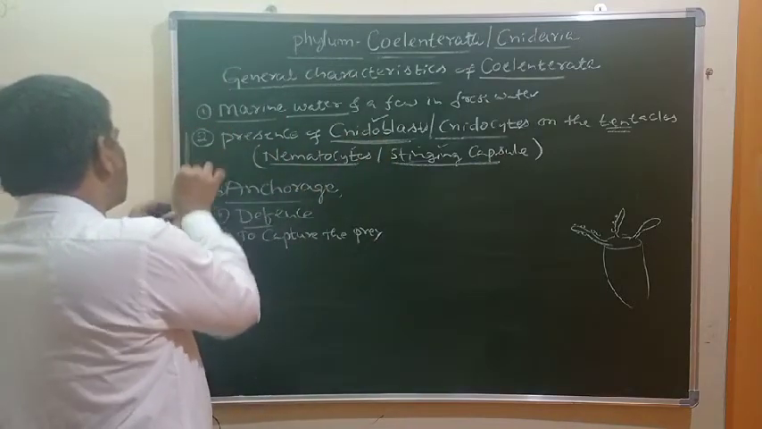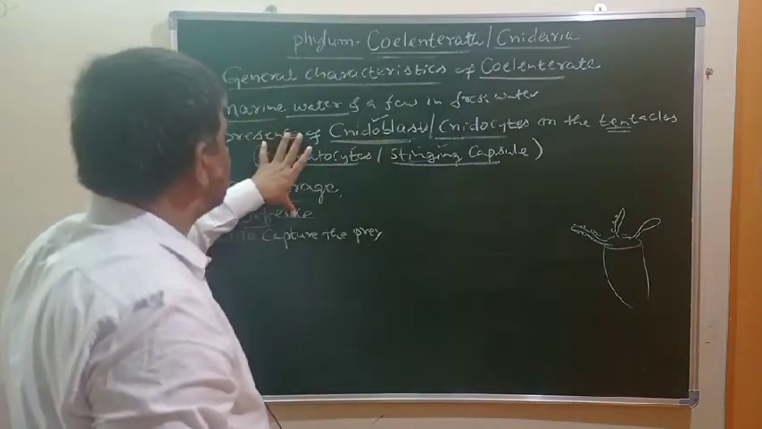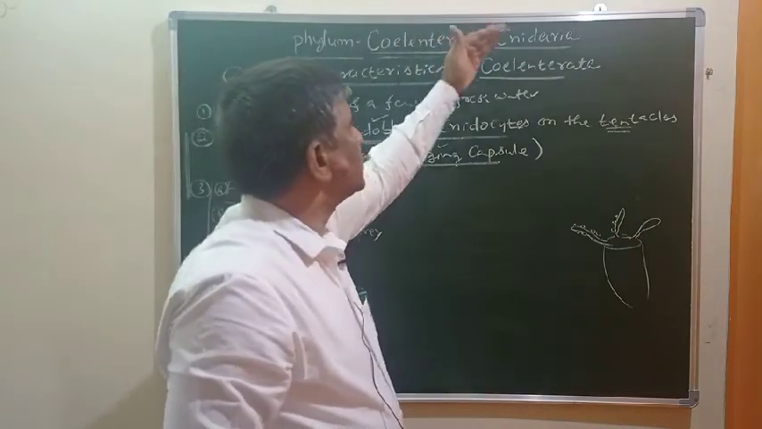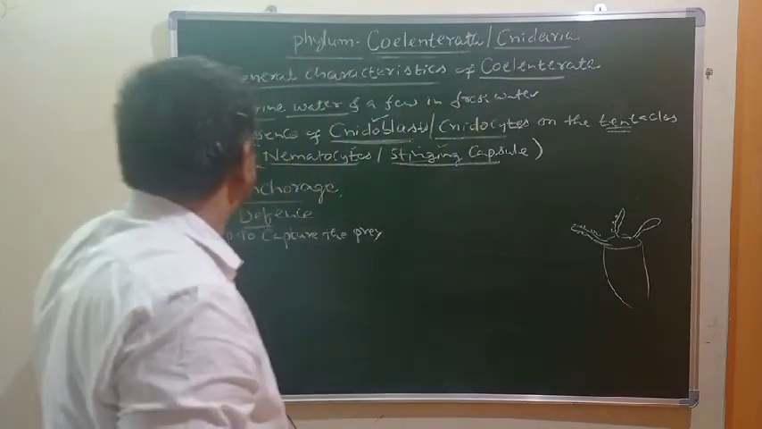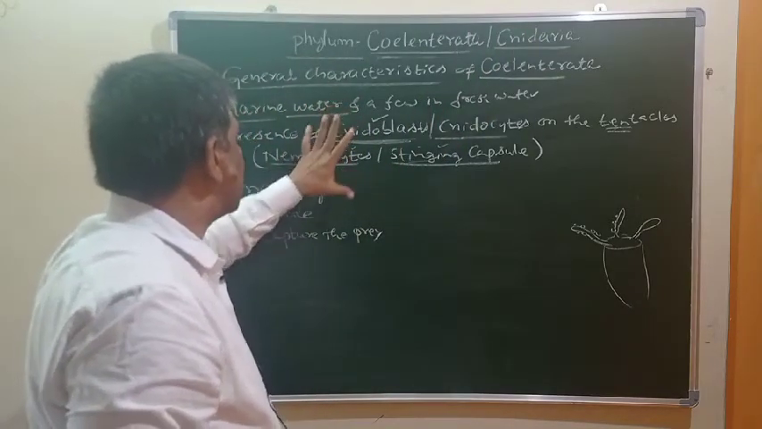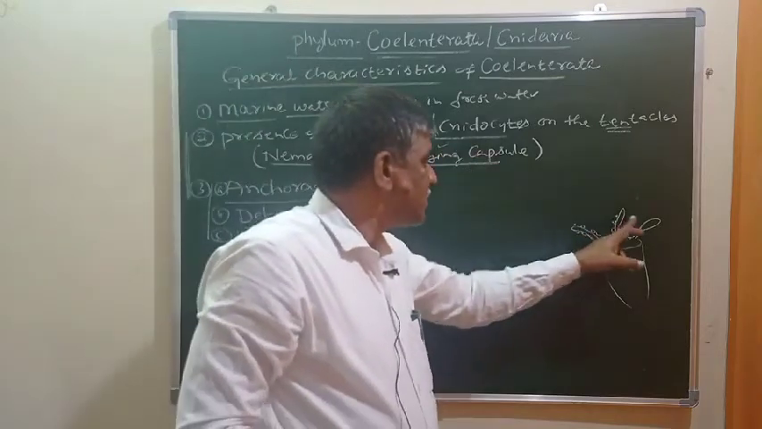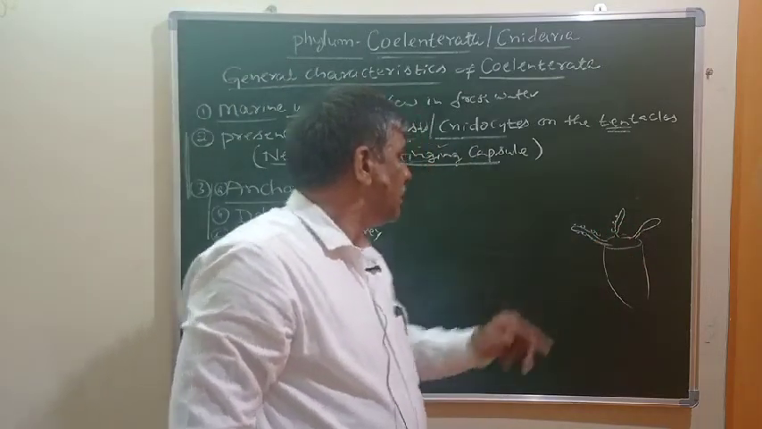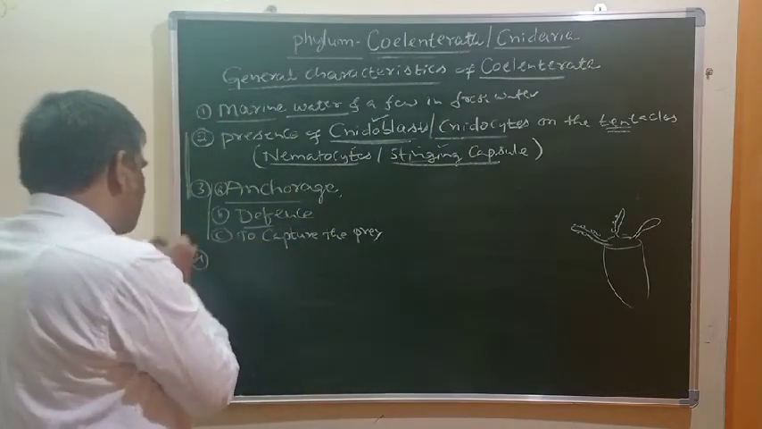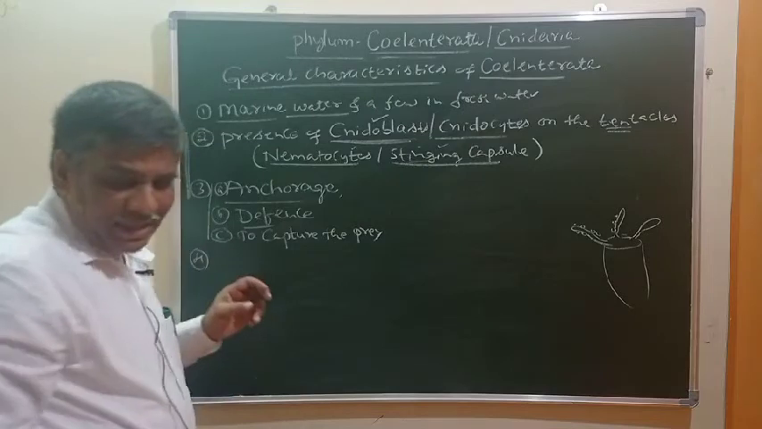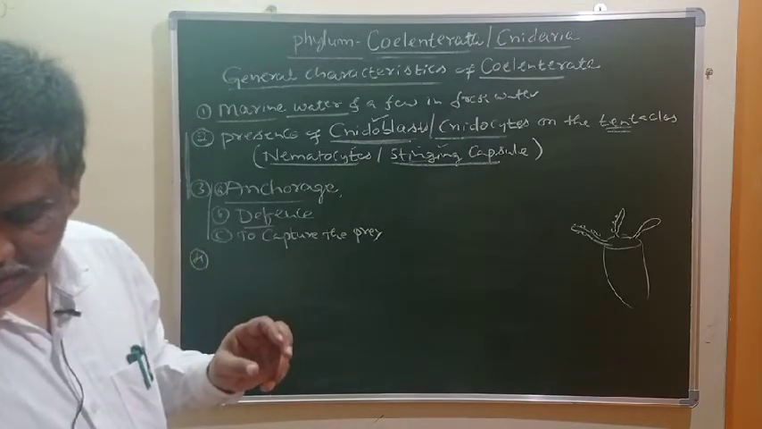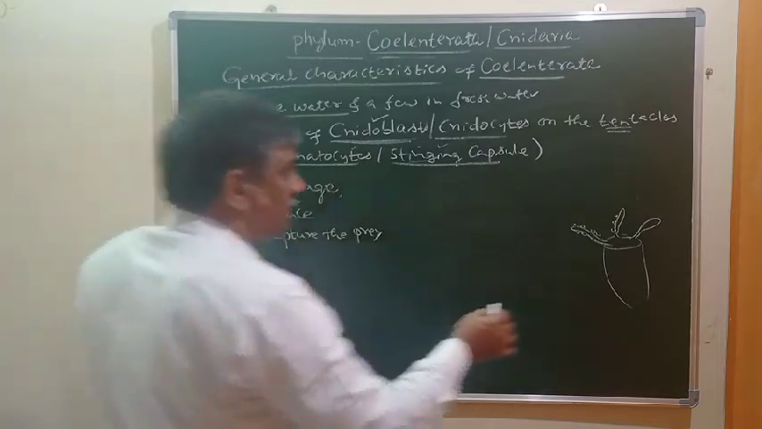Very important from the point of view of the exam. This is very unique to phylum Coelenterata. Coelenterata is also called Cnidaria because of the presence of these specialized, unique cells, which are present on the outer surface of the body and on the tentacles, and they perform these three functions. So this is one unique characteristic. And coelenterates have a central cavity.